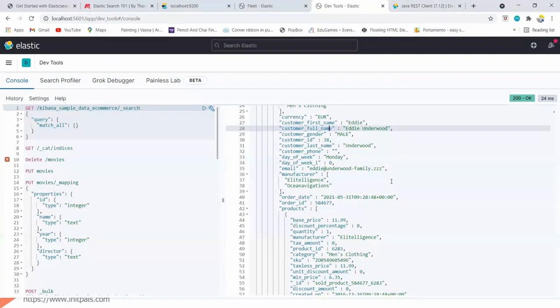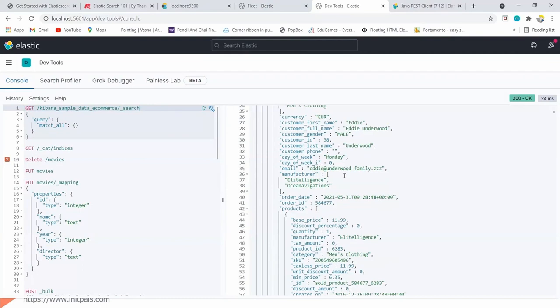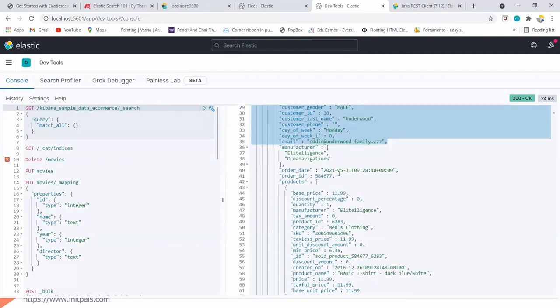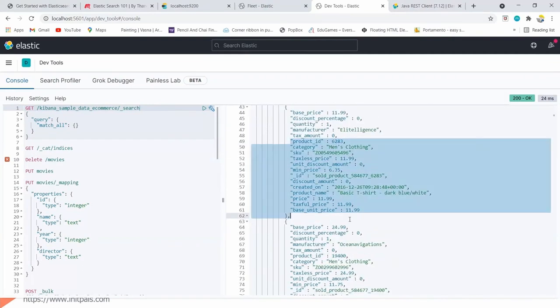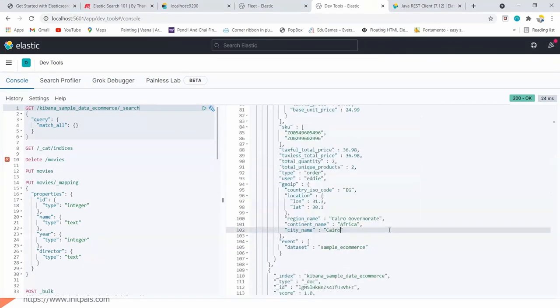In a database, we may have it in multiple tables, but here we should combine everything and push it in a single document itself. For example, this is the ID. In a database, this would be one table, this one another table, and I think this is also another table, but this is not the case here.